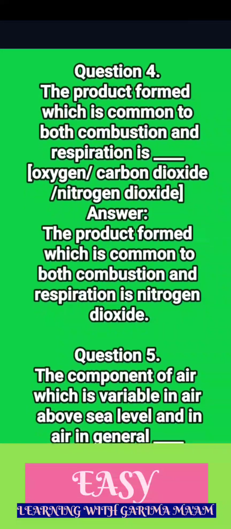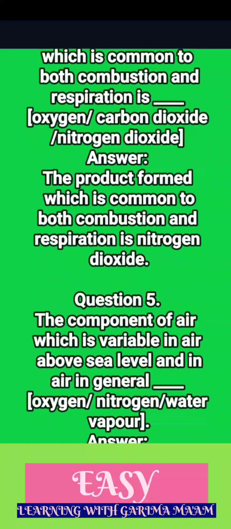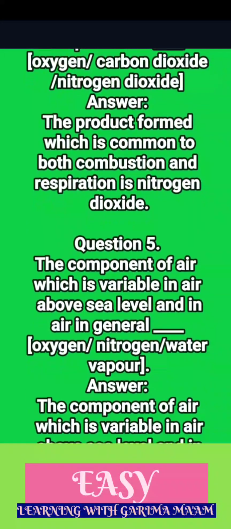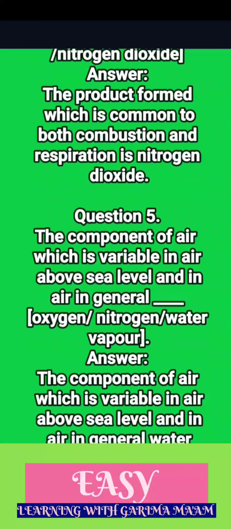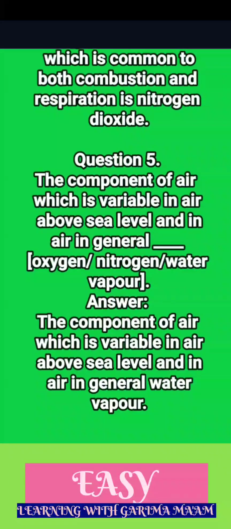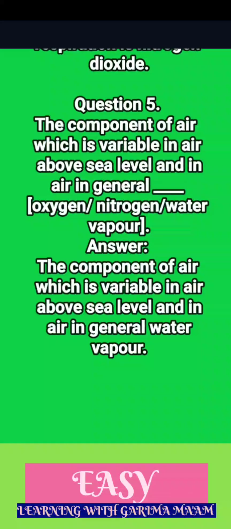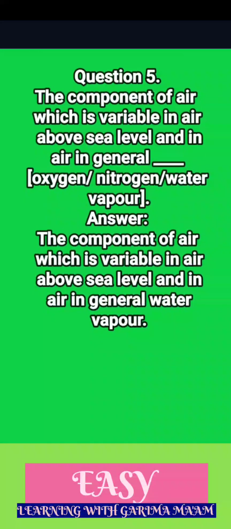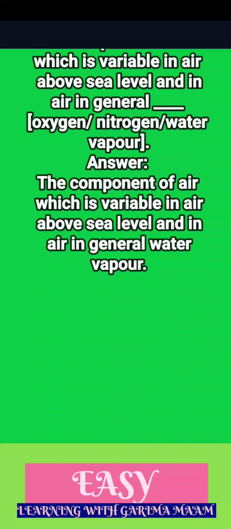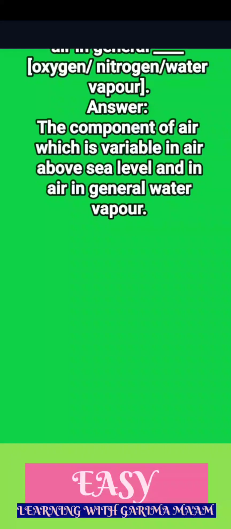Answer. The product formed, which is common to both combustion and respiration is nitrogen dioxide. Question 5. The component of air which is variable in air above sea level and in air in general is ____ (oxygen, nitrogen, water vapor). Answer. The component of air which is variable in air above sea level and in air in general is water vapor.